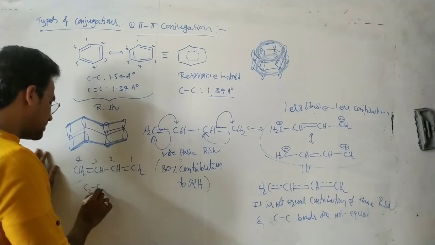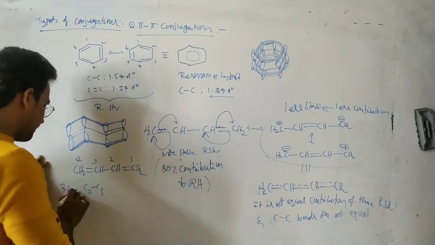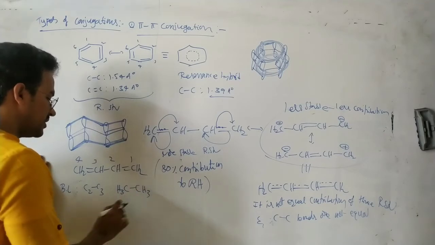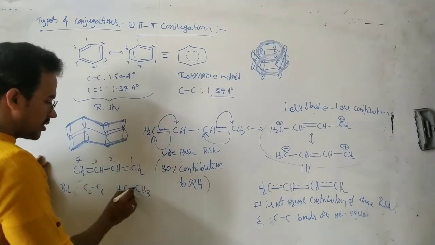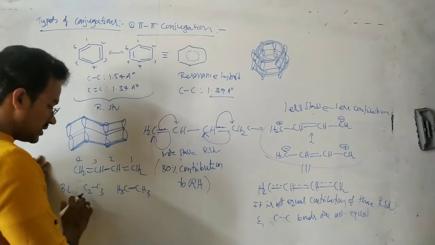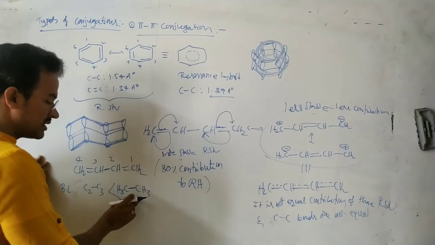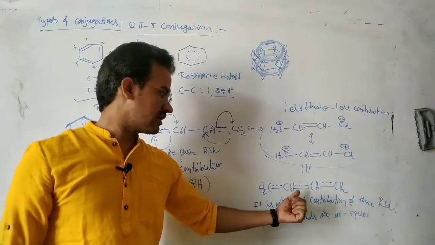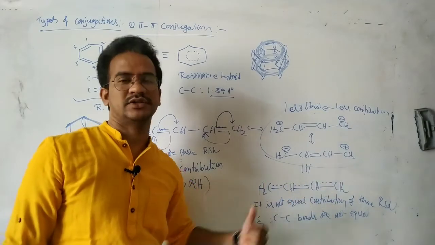Now here the C2-C3 bond length. Compare with the single bond length in ethane. The C2-C3 bond length is lower than a normal single bond, because the single bond is very slightly getting double bond nature.